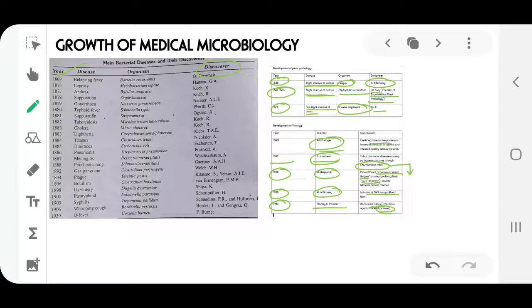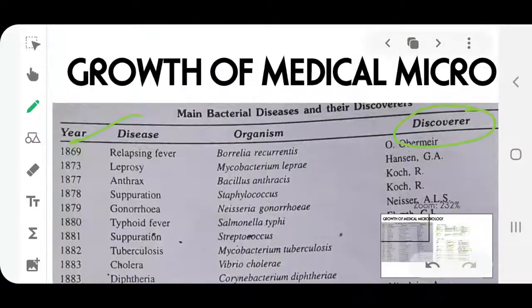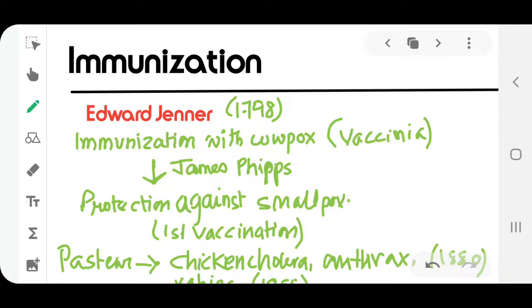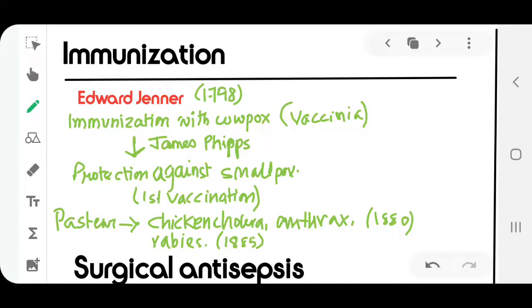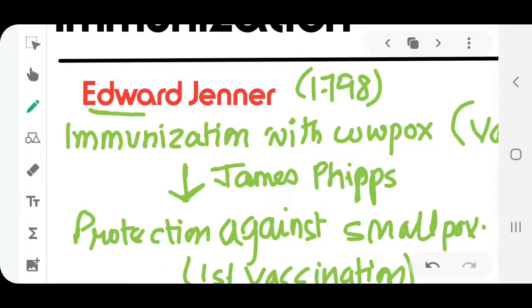Now we are going to go to the next topic, that is immunization. Now we are going to be seeing how immunization came into the picture. So slowly, as we are seeing, medical microbiology is developing. Immunization became a very important preventive measure. So who discovered it? It was discovered by Edward Jenner around 1798.